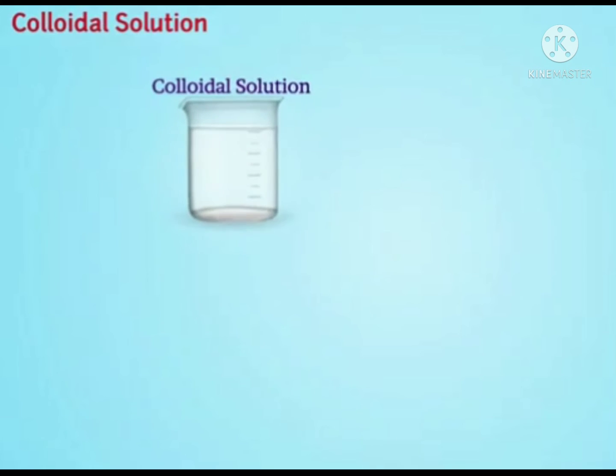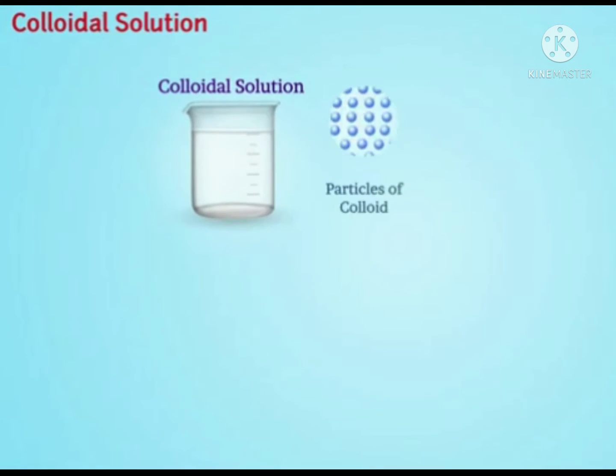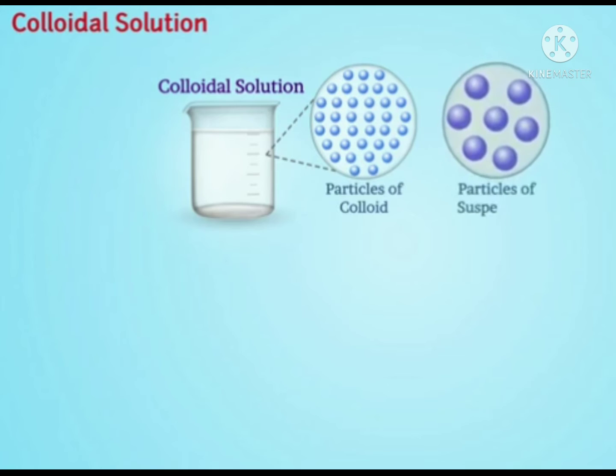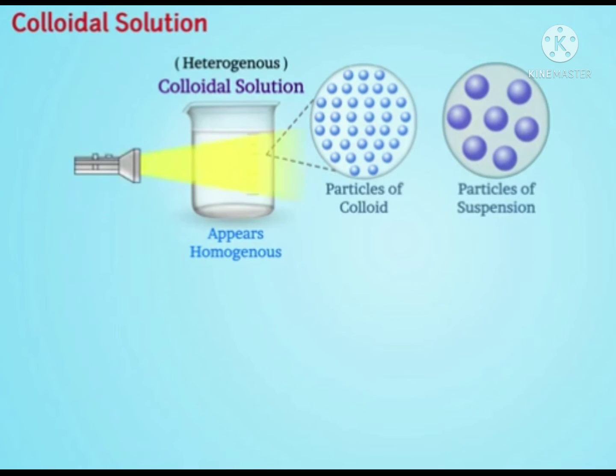In colloidal solution, particles of colloid are distributed evenly in solution. These particles have smaller size as compared to size of particles of suspension. Since particle size is small, it appears to be homogeneous. But in reality, solution is heterogeneous. That is, when beam of light is passed through the solution, scattering of light is visible. That is, a Tyndall effect is observed.